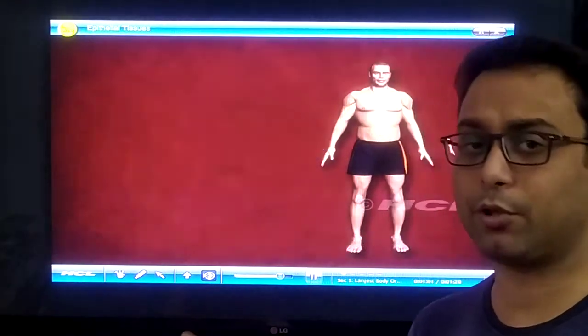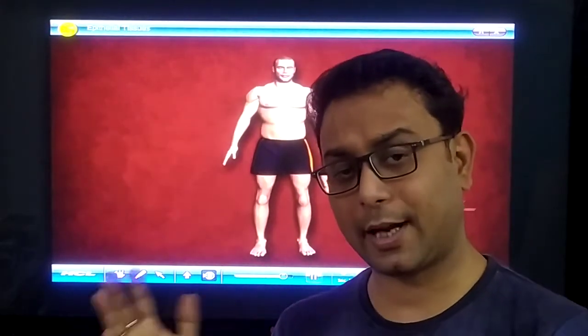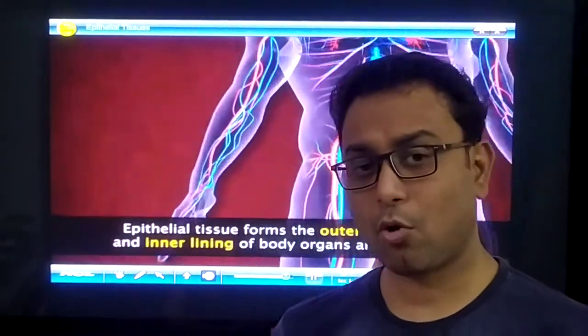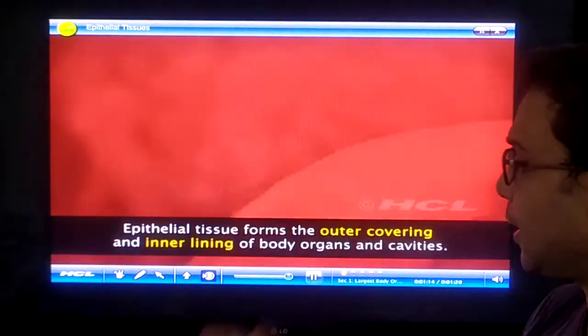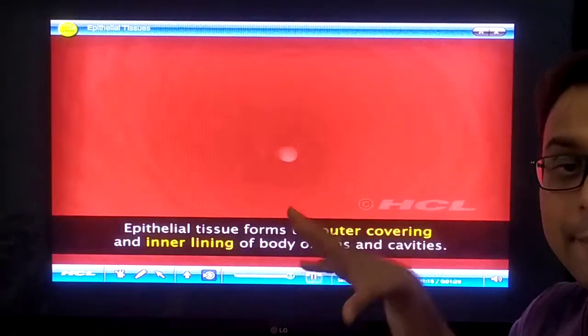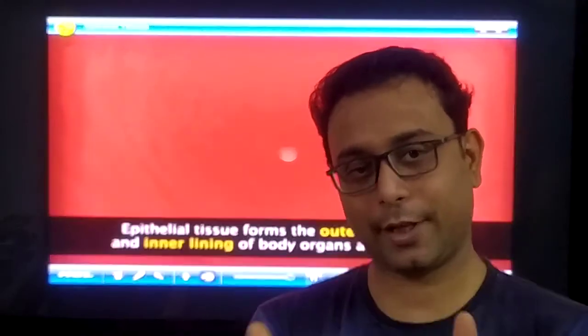We have 4 types of tissue in human beings: epithelial tissue, nervous tissue, muscle tissue, and connective tissue. One by one we will discuss these types of tissue. But what is most important is the epithelial tissue. Epithelial means a covering.